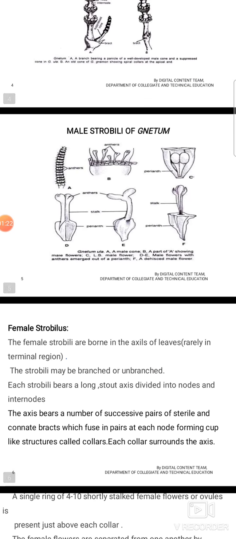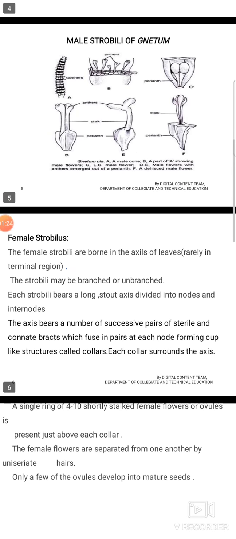Female strobilus. Female strobili are borne in the axil of leaves and rarely in the terminal region. The strobili may be branched or unbranched. Each strobilus bears a long, stout axis divided into nodes and internodes. The axis bears a number of successive pairs of sterile and connate bracts which fuse in pairs at each node, forming a cup-like structure called collar. Each collar surrounds the axis.